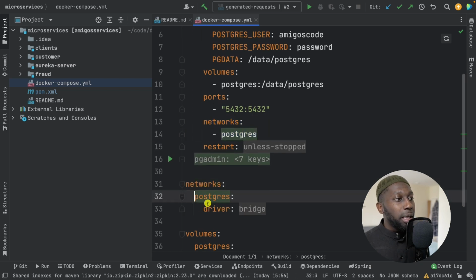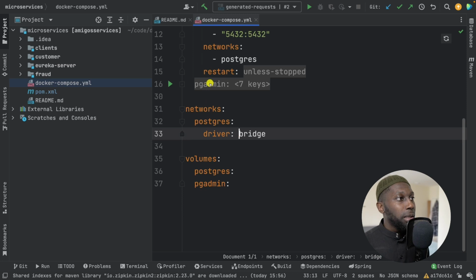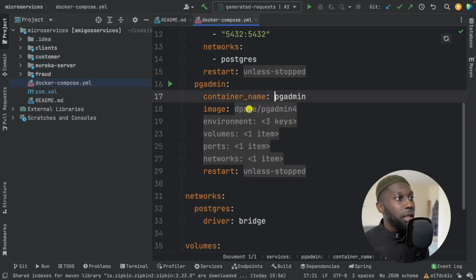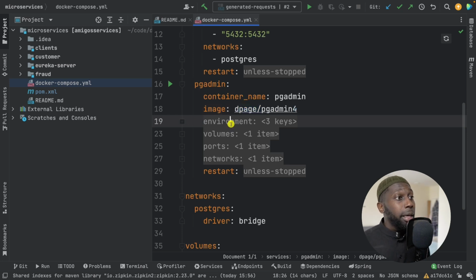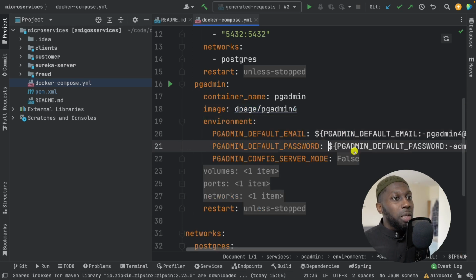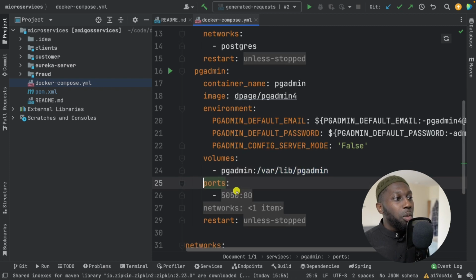And this network is so that we have another service called PGAdmin in here. This allows us to interact with our database using a GUI client. And I've got the password, so how we connect to it. And we mount the volumes, so PGAdmin to /var/lib/pgadmin, some ports, 5050 mapping to 80.